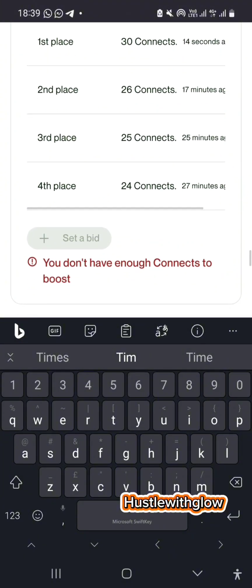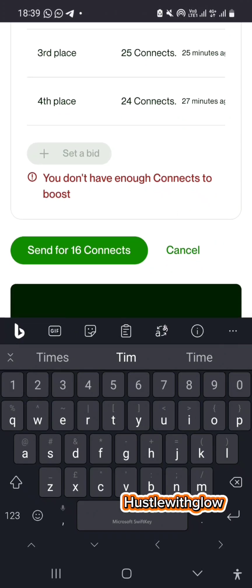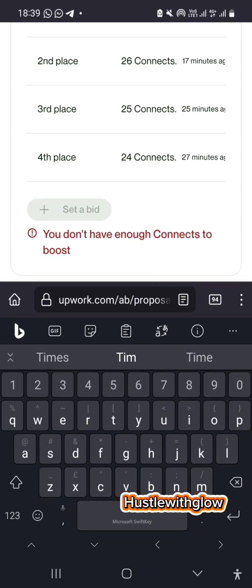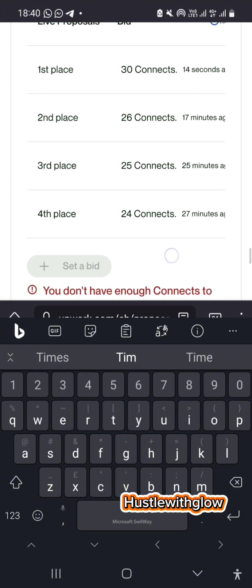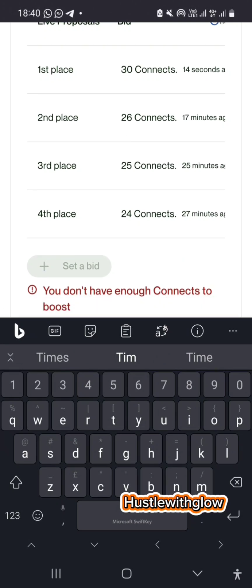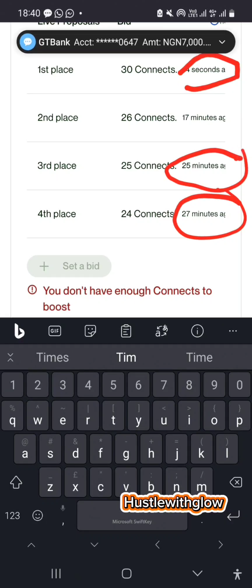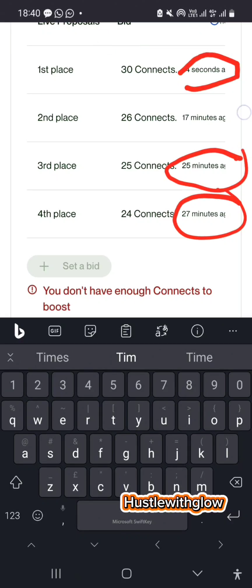Right, you can see. And down here, remember I have 22 connects, and to apply for this job I need 16 connects. You can see it's already telling me you don't have enough connects to boost, so I can't boost this because the first person here already boosted with 30 connects. And just check out the time. The person boosted it 14 seconds ago. Look at the first person, 27 minutes ago. So this person boosted 25 minutes ago to be ahead of this person. And this other person boosted 17 minutes ago to be ahead of this person. And this person boosted a few seconds ago.